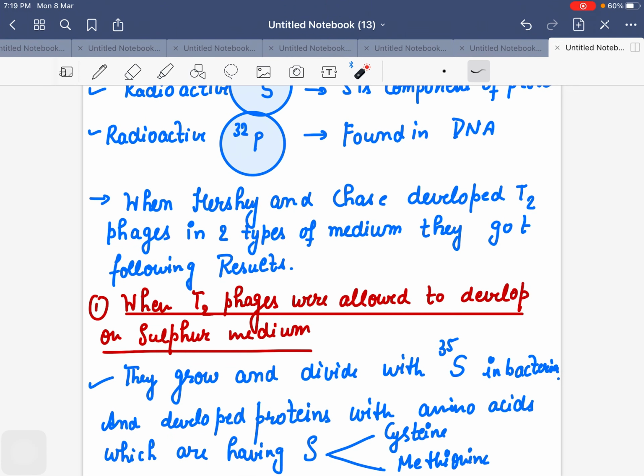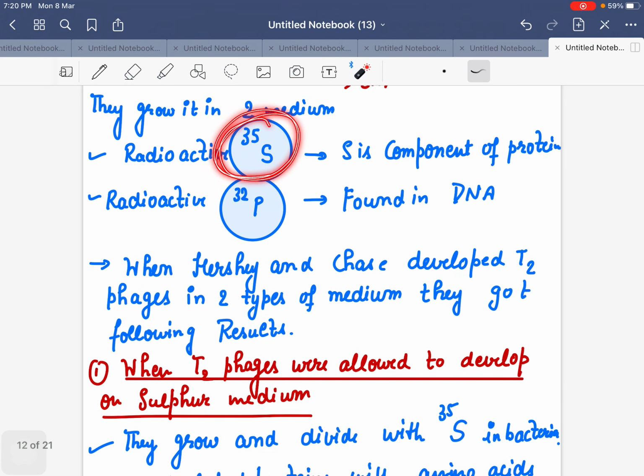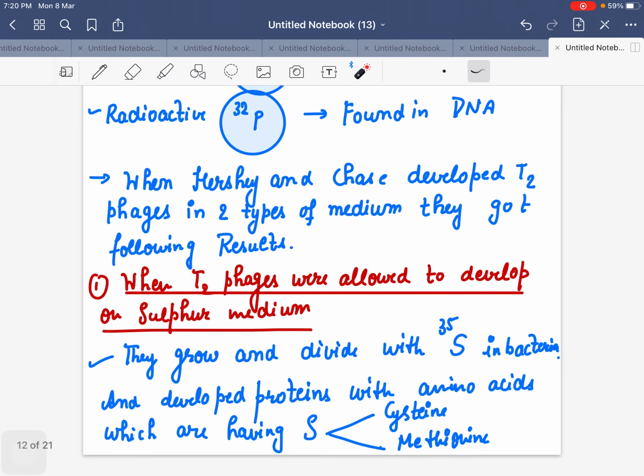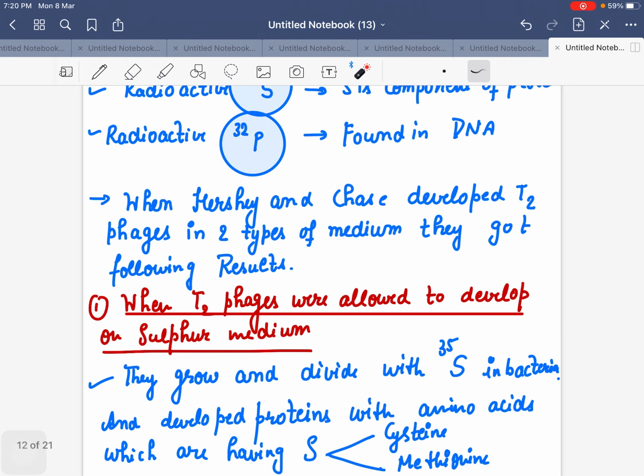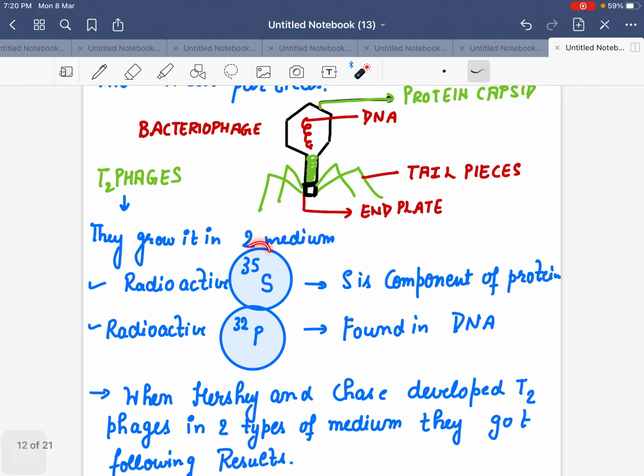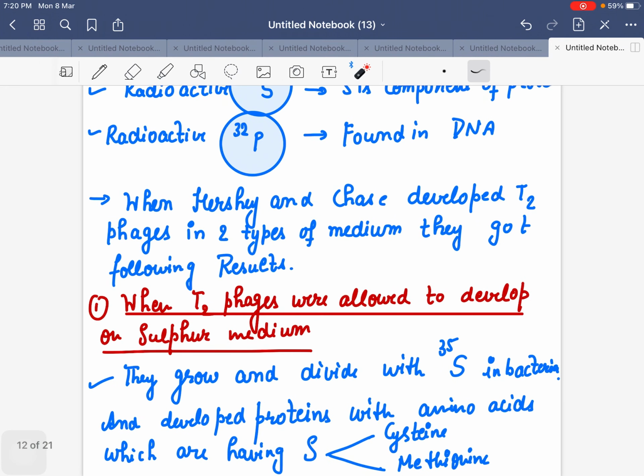So when Hershey and Chase prepared, what did they prepare? Try to understand. They prepared T2 phages in two types of medium: radioactive sulfur 35 and radioactive phosphorus 32. Now, what was the result? When T2 phages were allowed to develop on sulfur medium, they grew and divided with sulfur 35 in the bacteria.